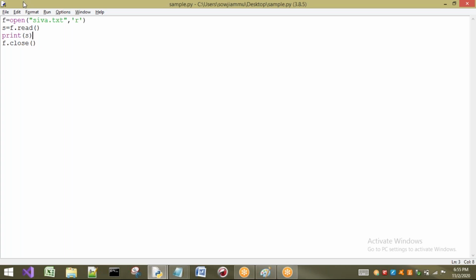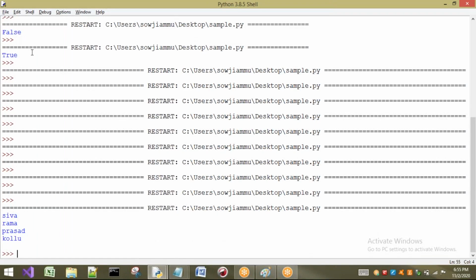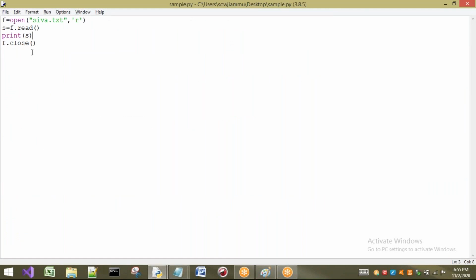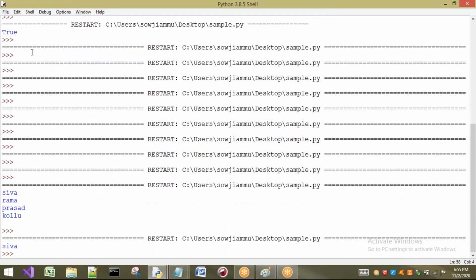Observe here. F is pointing to shiva.txt in read mode. After that I do f.read. By applying this read method, all the data from shiva.txt is going to be taken into s, and I am printing that s onto my console. Whatever data is present inside the file is going to be printed here. This is the concept of read. If I don't want to print all the characters, just only 4, read of 4 is going to give you only Shiva.